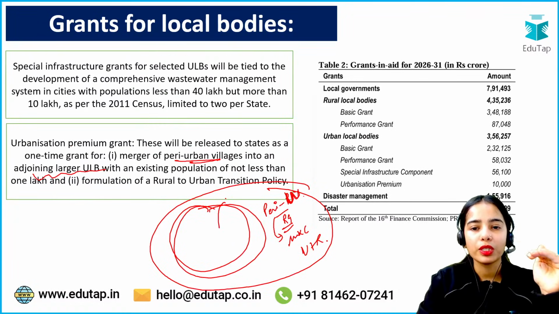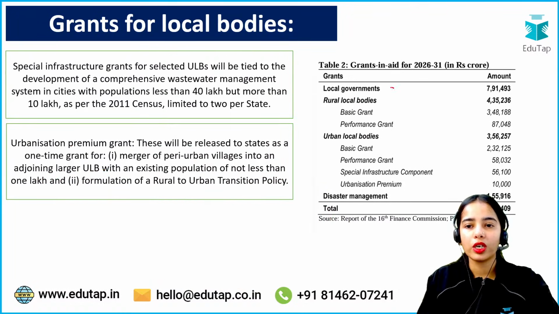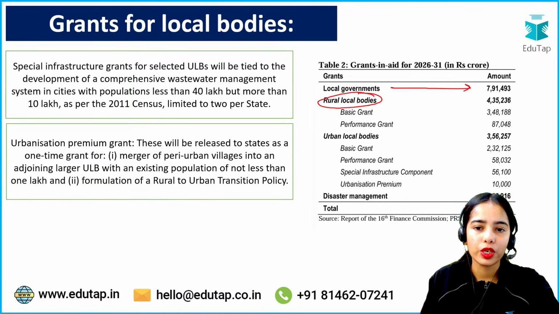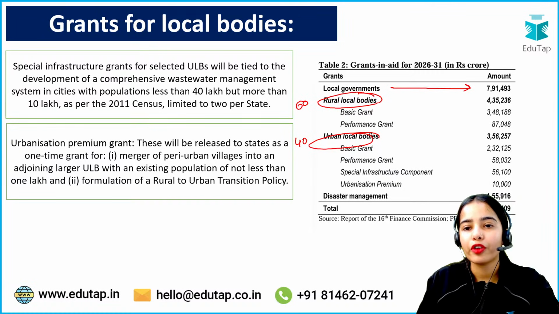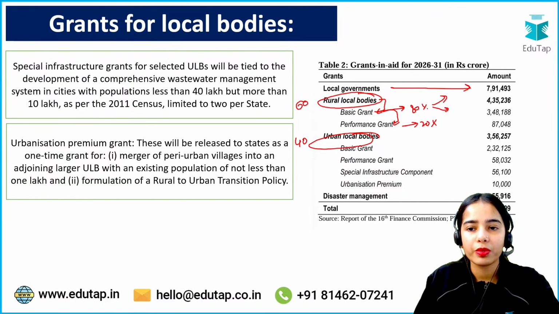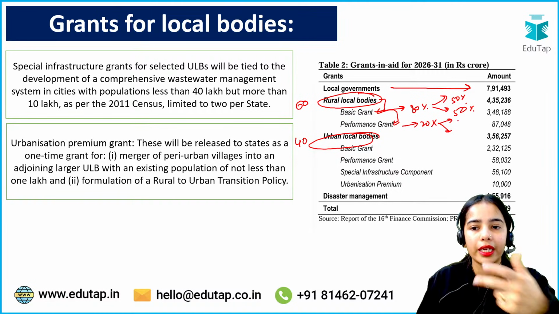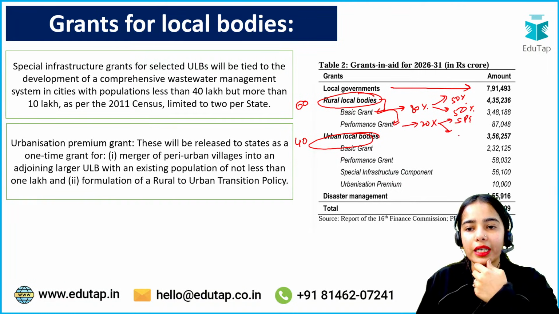Now coming to the last one, so we have understood the local governments grants. They are divided into rural local bodies and urban local bodies by a percentage of 60-40. Then for rural local bodies, basic grant and performance grant are divided: basic grant 80% and performance grant 20%. Basic grant 50% is tied, 50% is untied. Performance grant is divided into 2 areas: the state performance grant and the local body performance grant.